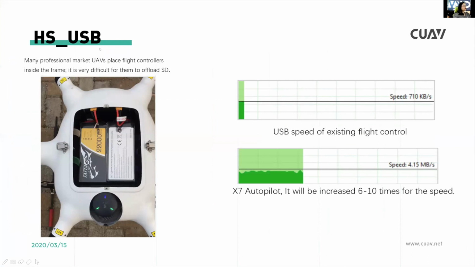Let's introduce the HS USB. You can see this drone, many in the market have the flight controller inside in this place. If you want to take out the SD card, it's very difficult, right? If you use USB expansion, we can increase the speed. Like usual, the USB speed of existing flight controllers is like this, 7 to 10. And if you use the S7 Autopilot, the speed will be increased 6 to 10 times. So that's high performance.